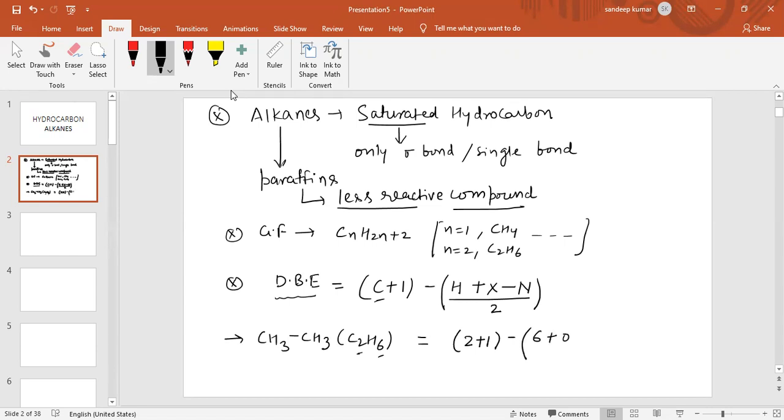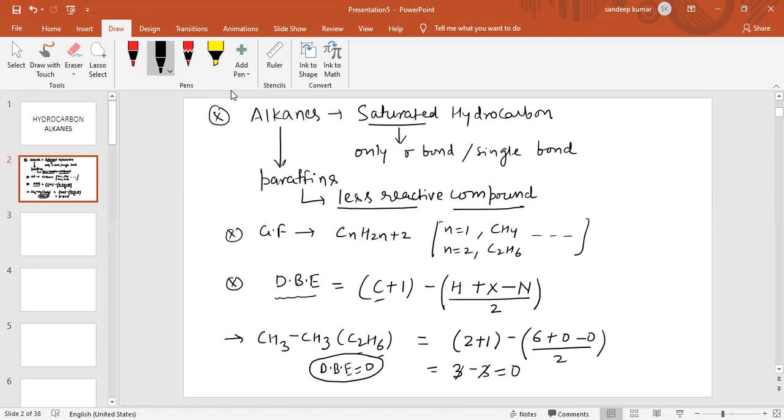There is no halogen atom and no nitrogen atom, and the whole is divided by 2. When we solve, 2 plus 1 is 3, and 6 by 2 is also 3. So plus 3 minus 3 cancels out, it is 0. So the double bond equivalent for this compound is 0. It means there is no double bond, no pi bond, and also no ring.